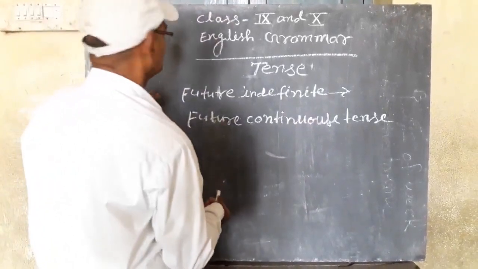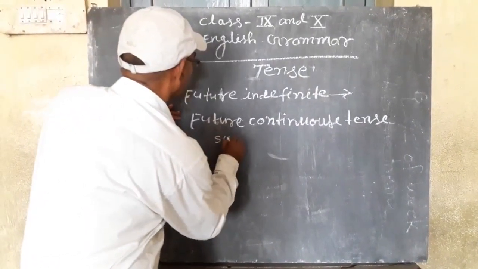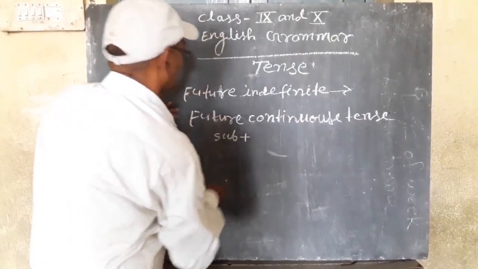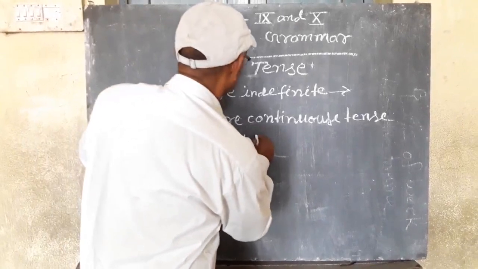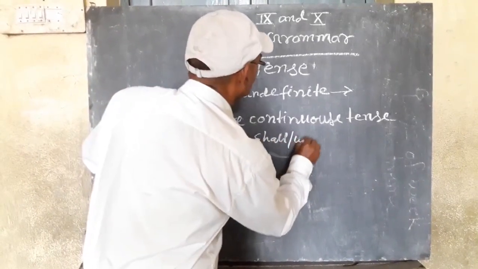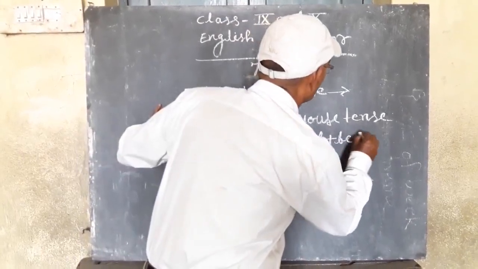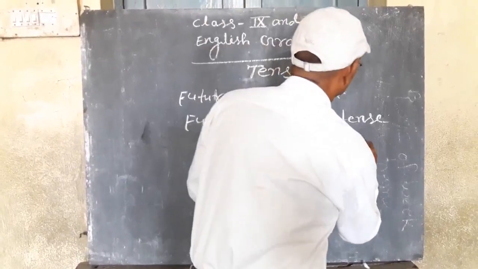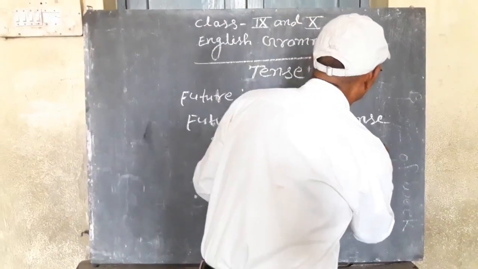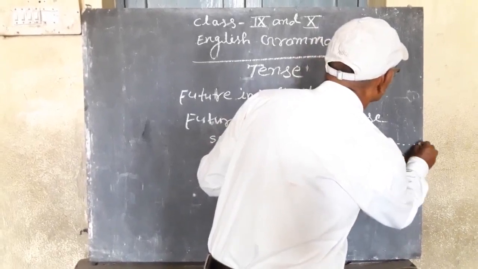In this tense, the structure is subject plus shall or will plus be plus verb V1 plus ing plus other things.